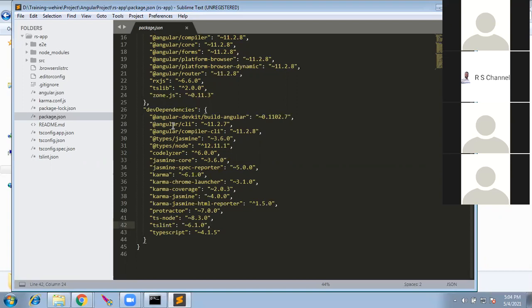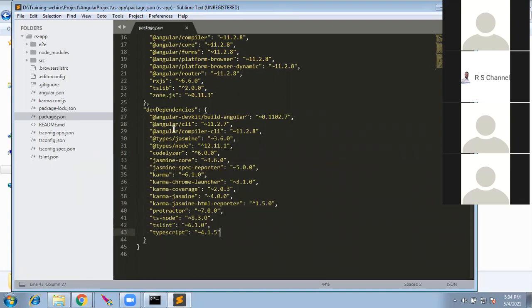As soon as we right-click the project, go to Java Build Path, and add an external jar file, there will be an entry in the .classpath file. The same way, these are the external dependencies which we are adding.